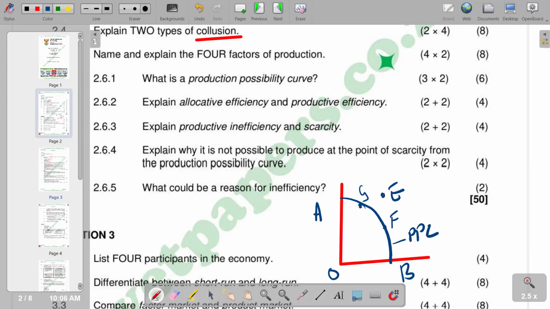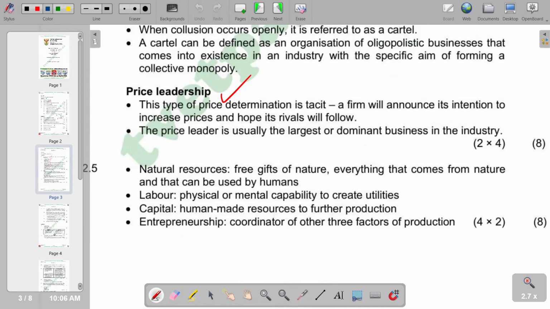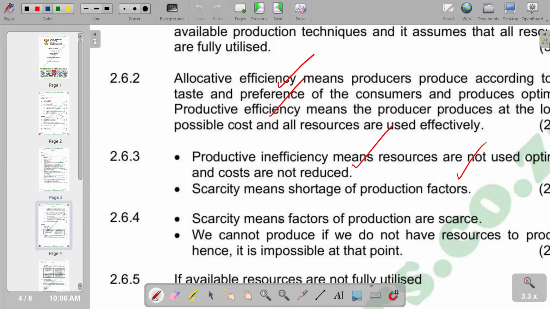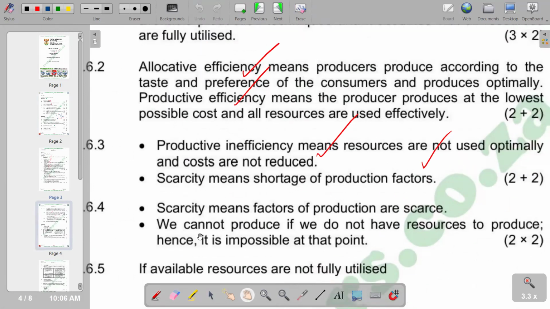Our production capacities cannot produce at point E. We can only produce along or inside the curve. So the explanation is that scarcity means factors of production are scarce. We cannot produce if we do not have resources to produce. Hence, it is impossible at that point.